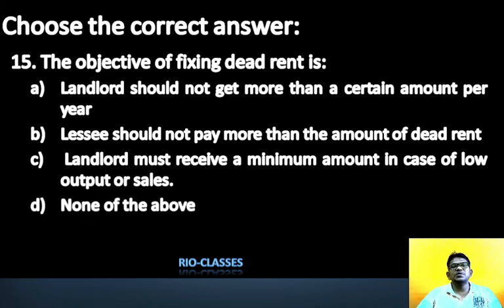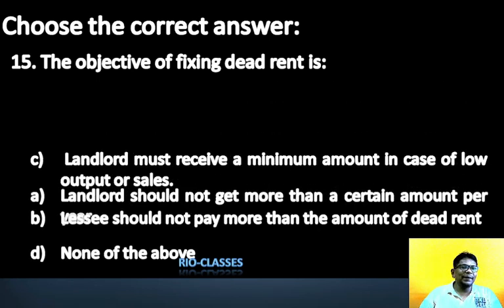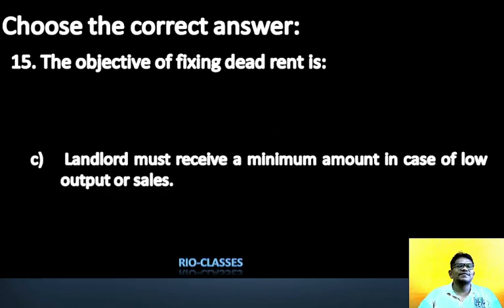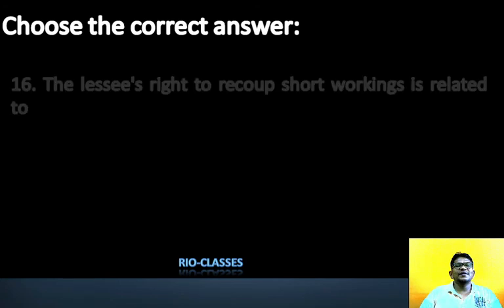So guys, the objective of fixing the minimum rent, dead rent, is very simple: the landlord should receive some minimum rent in case of low output or if there is no production up to expectation.